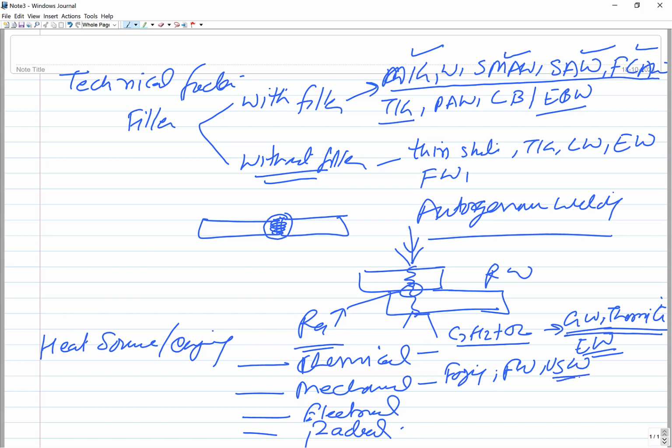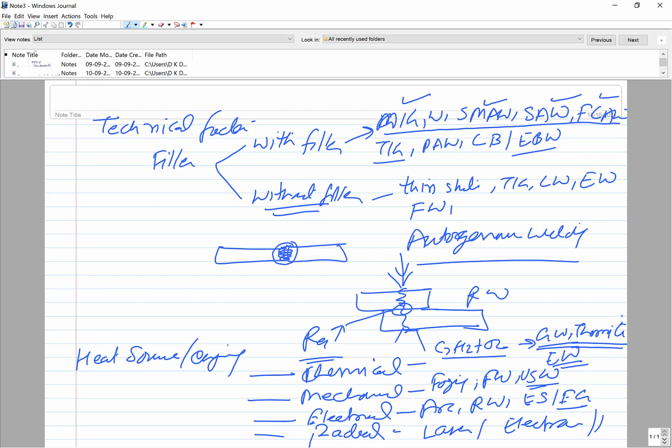In all these processes, mechanical energy is used for development of the joint. Electrical energy is used in arc welding, resistance welding, electro slag welding, and electro gas welding. In all these processes, electrical energy is used for generating the desired heat and developing the joint. In radiation based, basically there are only two, laser and electron beam. Okay, so this classification is based on the kind of energy source which is being used.